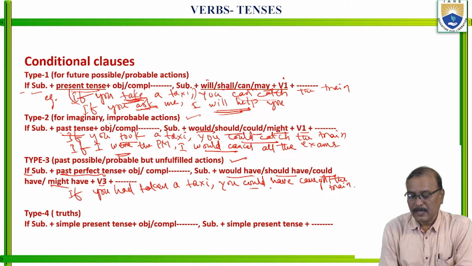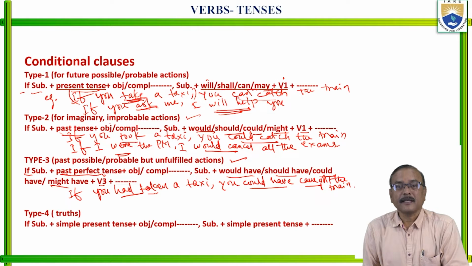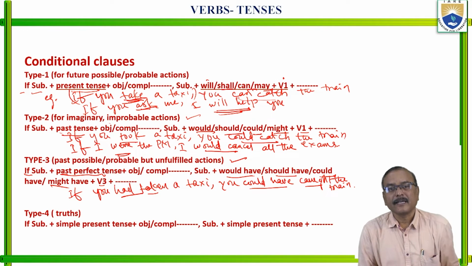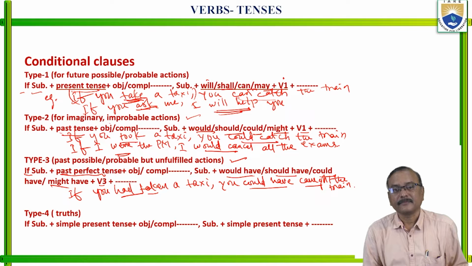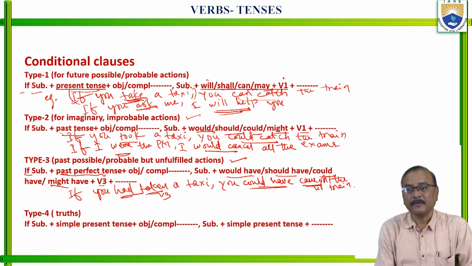See here, could have plus V3 if you had taken a taxi. Is it clear? You did not take a taxi, so that you couldn't catch the train. But if you had taken, yeah, you could have caught the train. So what is that here? Had plus V3 form. Okay, here could have plus V3 form.